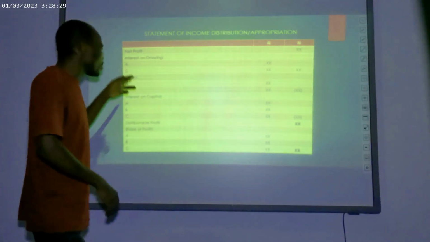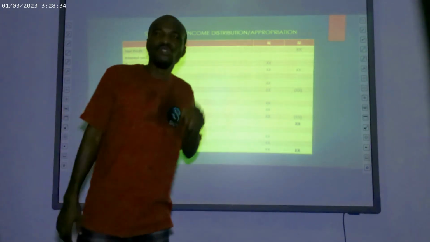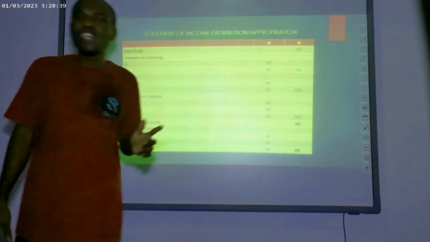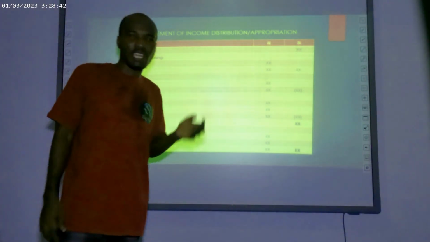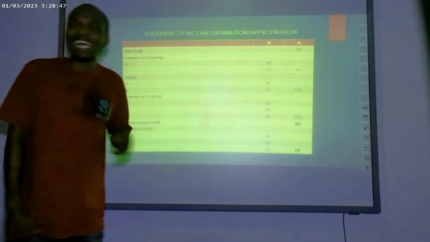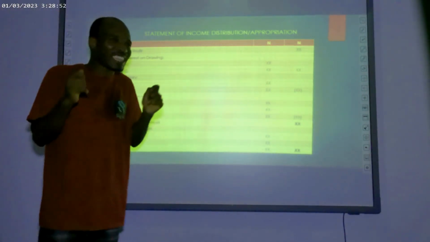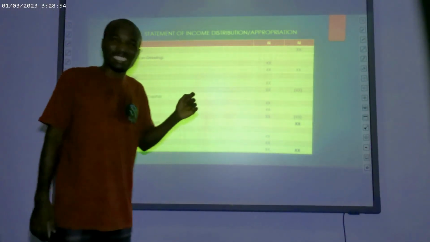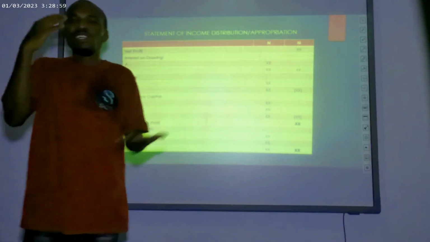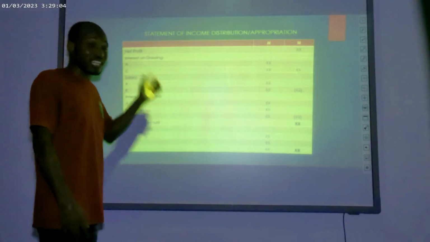But as far as the salary is concerned, the special one, you are going to credit salary to the capital account only for the aspect of the salary which the partner has not received. How do you know if the partner has received salary or not? If you are given a question, any partner salary that is in the trial balance means it has already been paid. So therefore, it should not be credited in the partner capital, because the partner has already received it in cash. So that amount will not be given again. It should not be credited, as far as the salary is concerned.